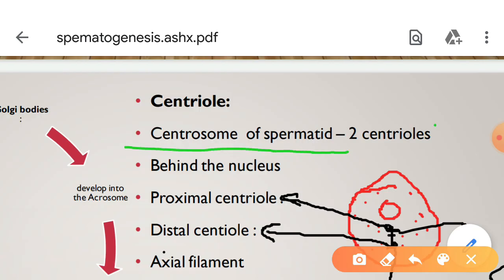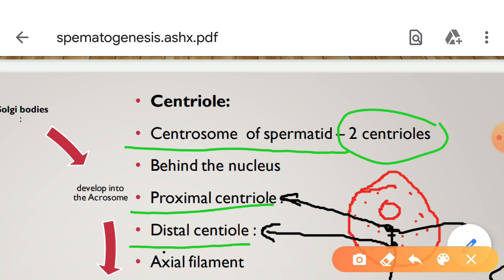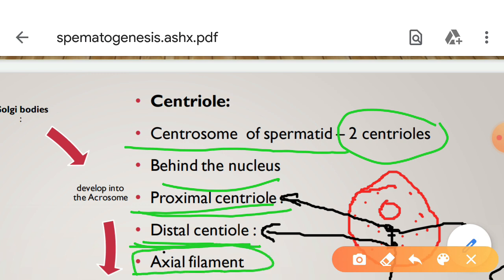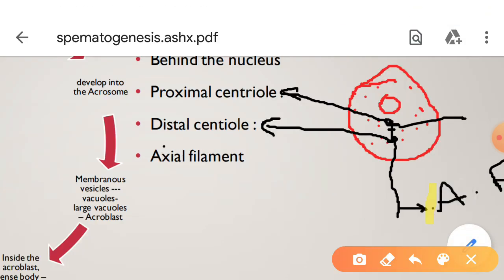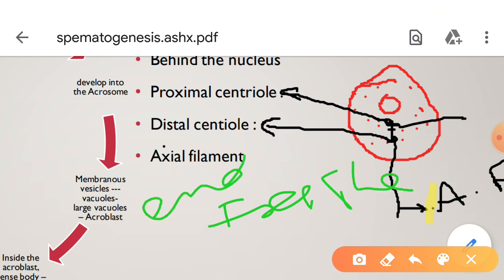The centrosome of the spermatid contains two centrioles: one is the proximal centriole, and the other is the distal centriole. The proximal centriole is present behind the nucleus, and the distal centriole is present behind the proximal centriole. The distal centriole develops a filament-like structure called the axial filament. This axial filament is free from the cytoplasmic sheath and is called the end piece.